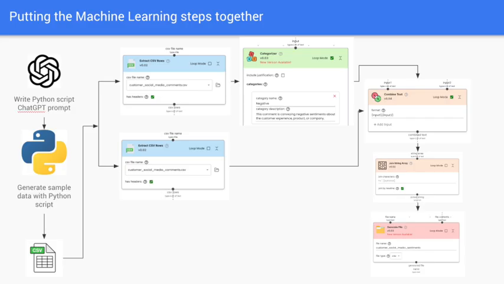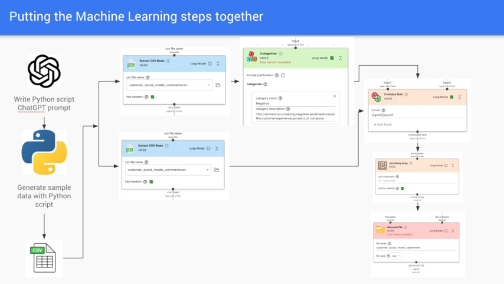Let's talk through the process steps of our prototype. First, we'll generate some sample social media data into a CSV file. We'll input that CSV file into a categorizer. Once the categorizer classifies each post as neutral, positive, or negative, we'll bring it into a combined text node to marry the existing CSV with the new classification outputs. We'll join that in a string array and finally generate that file and reflect the sentiment of each post.